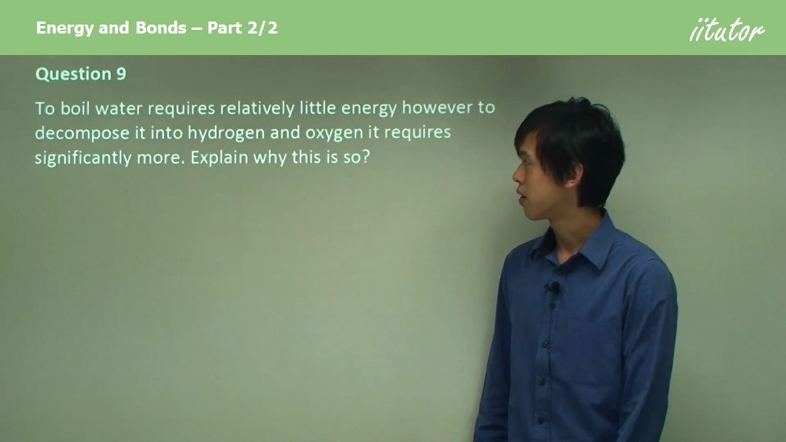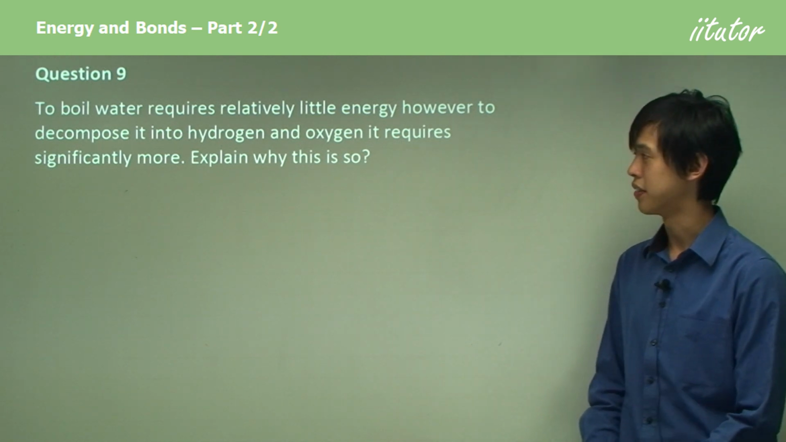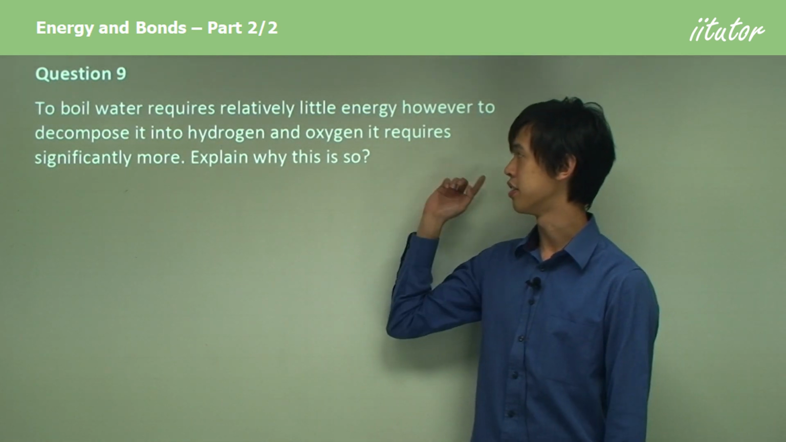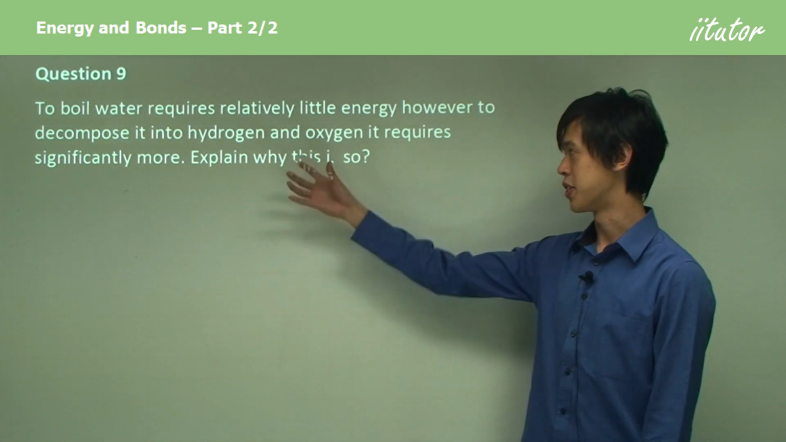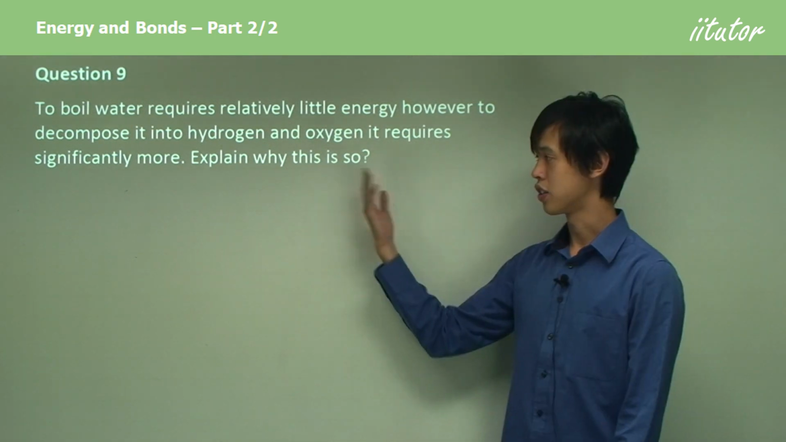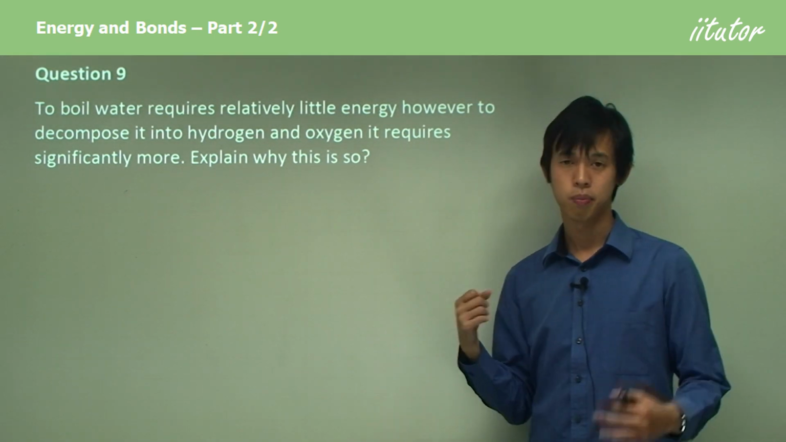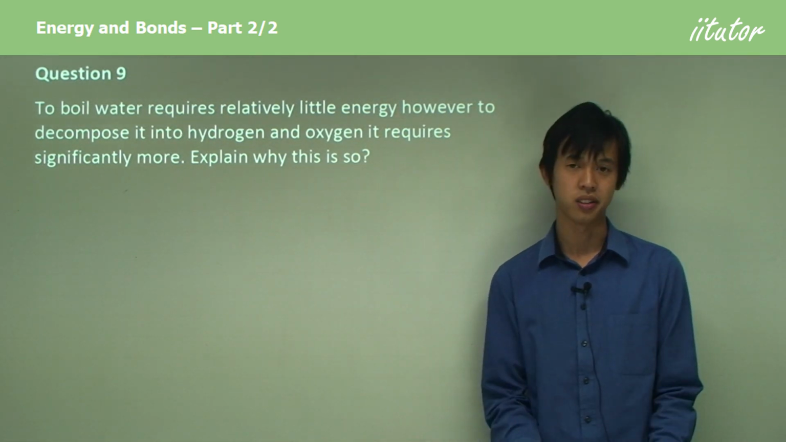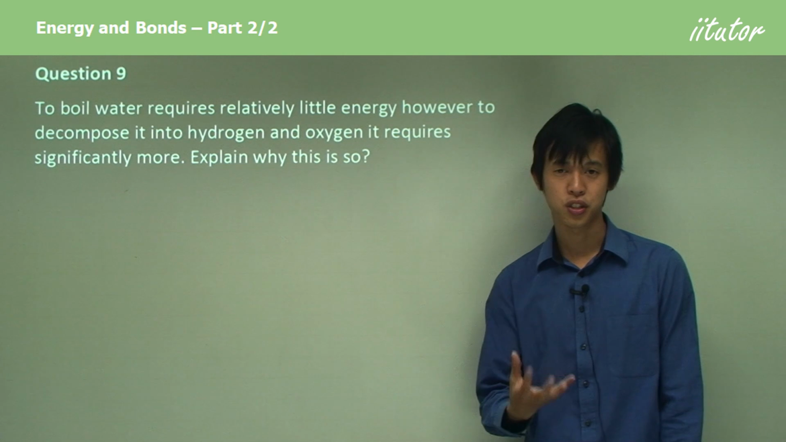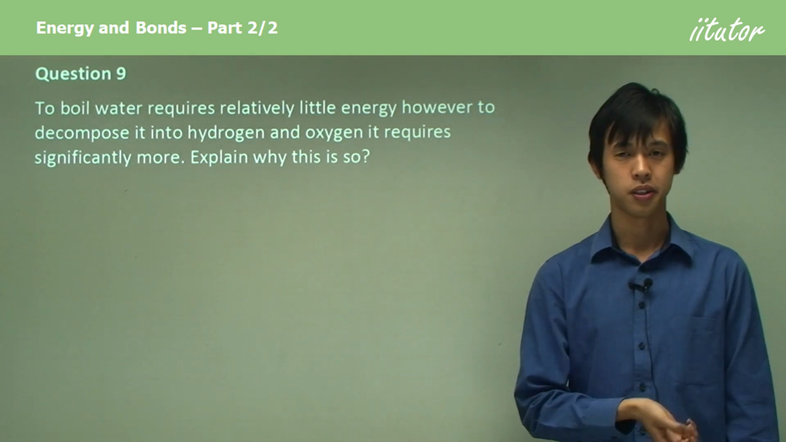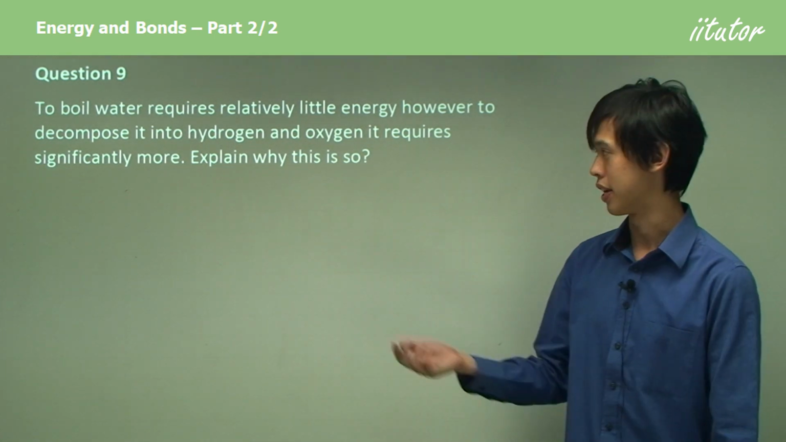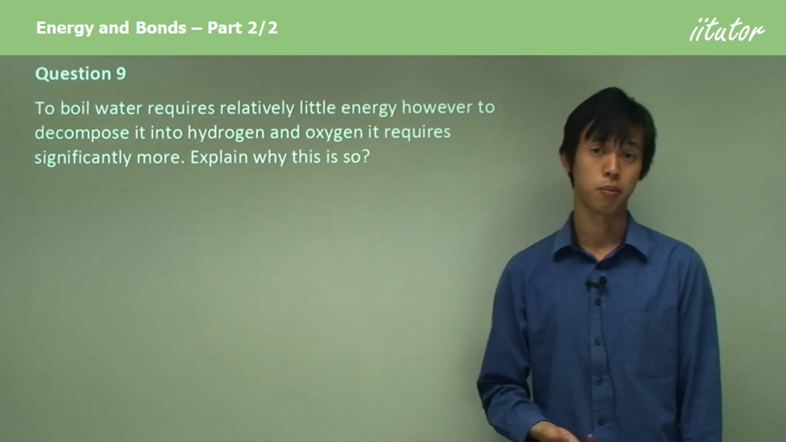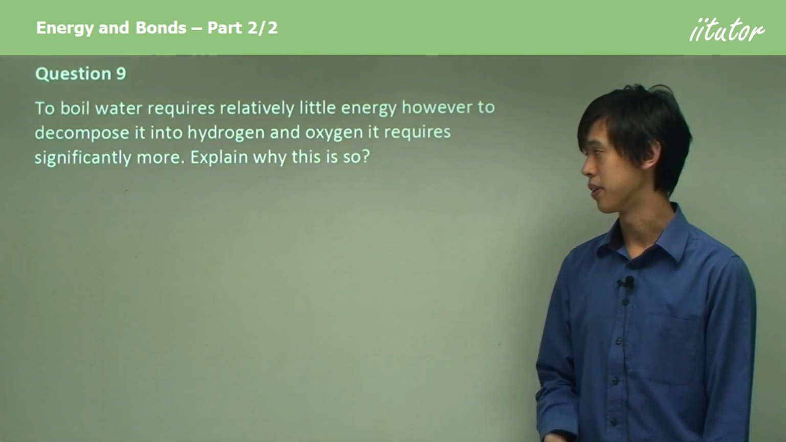So to boil water requires relatively little energy. However, to decompose water into hydrogen and oxygen, it requires a lot more. So explain why this is so. When we boil water, we see that water boils very readily. I can put on the kettle and it will boil very quickly. But if I wanted to turn all of that water that I put in my kettle into hydrogen and oxygen, it won't happen anywhere near as fast or with the same amount of energy. So why is this happening?